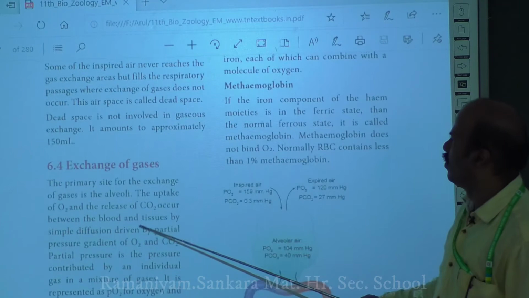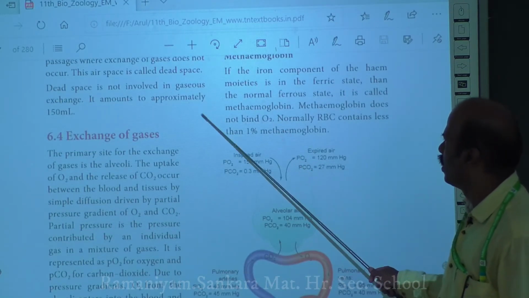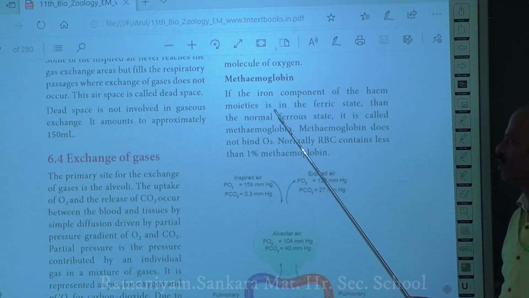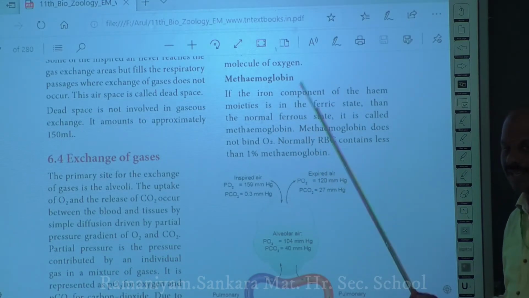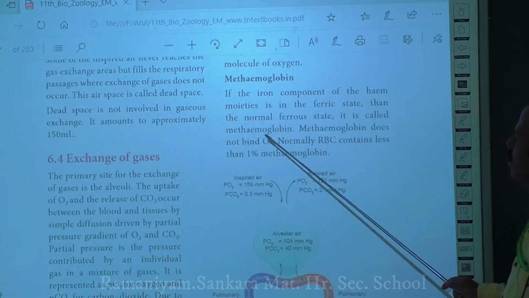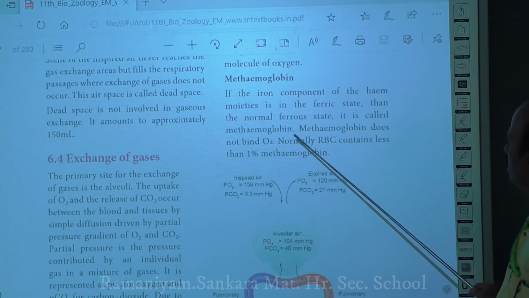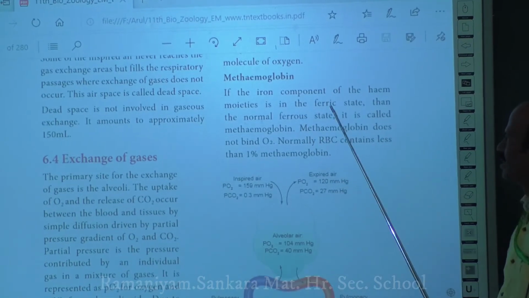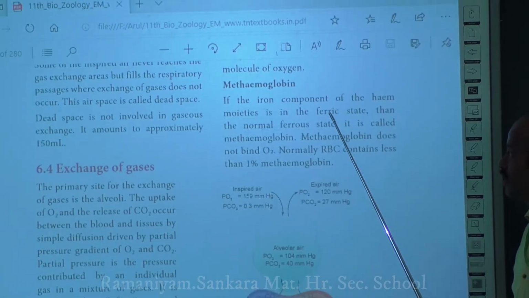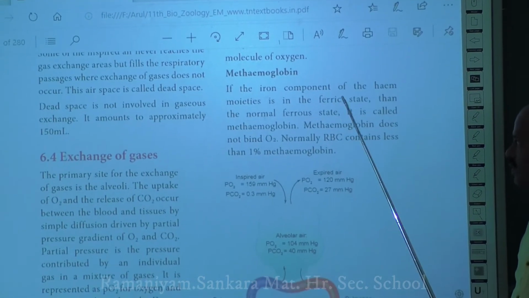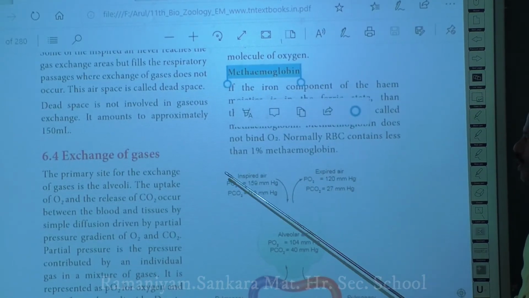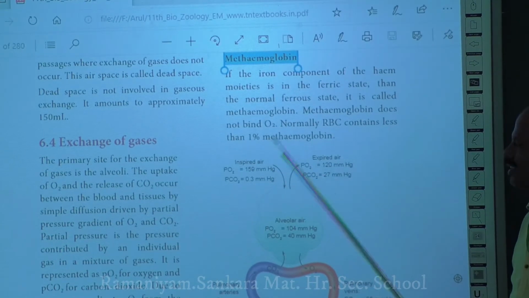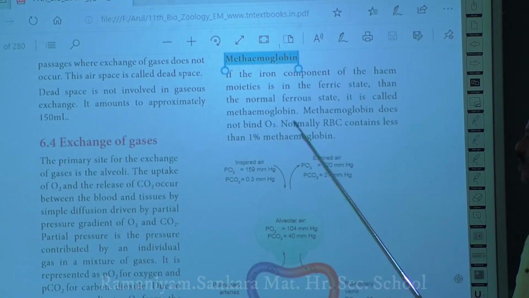Next, what is meant by methemoglobin? Normally, when hemoglobin binds to oxygen, it should be present in a reduced form, that is called the ferrous state. But when hemoglobin gets oxidized, it is called the ferric state. So the oxidized form of hemoglobin, that is in the ferric state, is called methemoglobin. Methemoglobin will not bind to oxygen, so it cannot carry or transport oxygen.